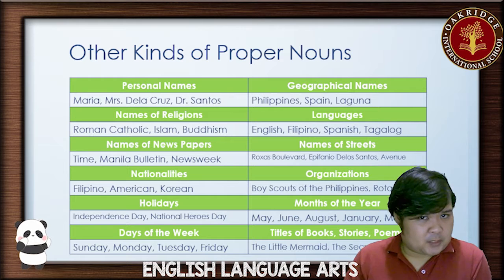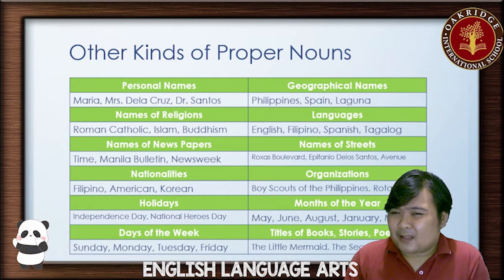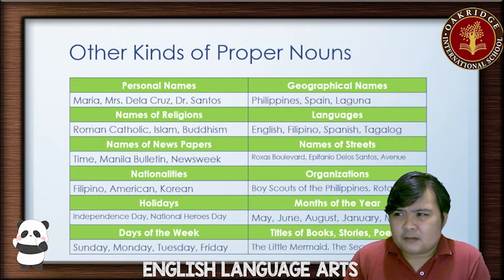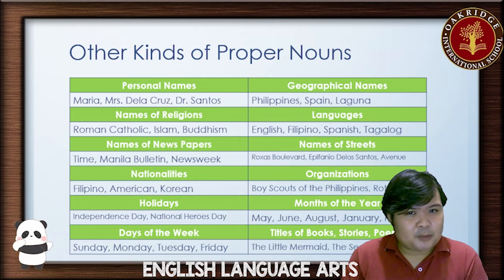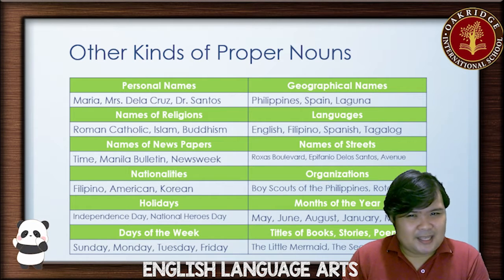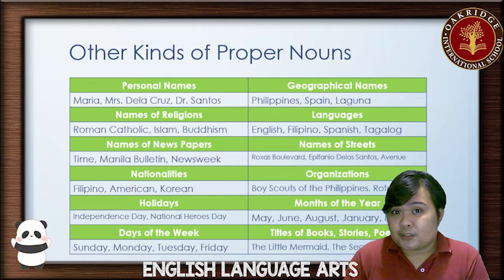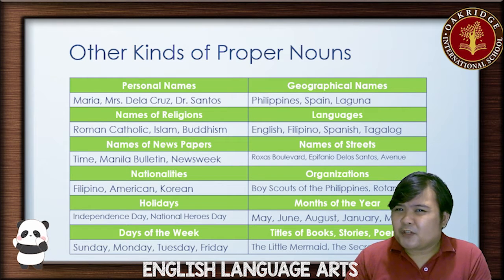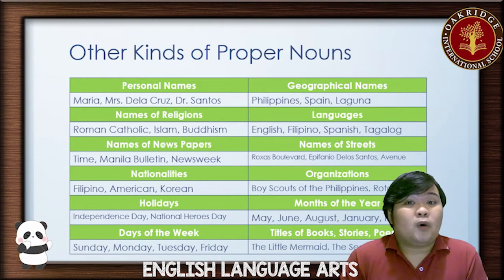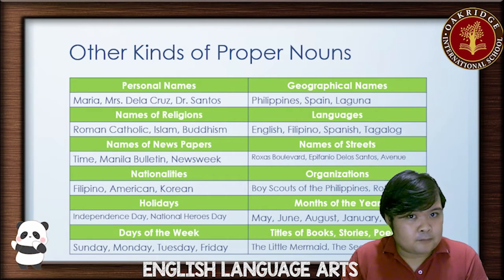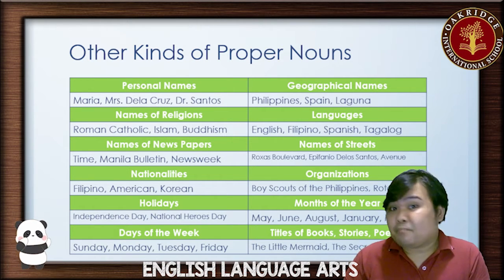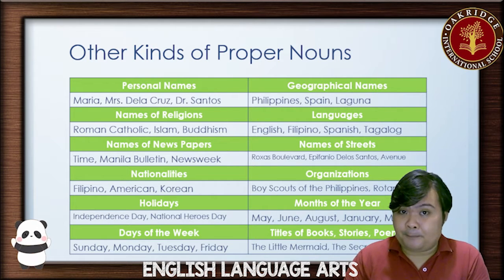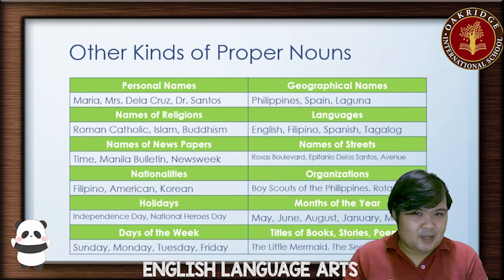Now, again, why are they important in the English language? The reason is that common nouns refer to names of things that are not specific. So, for example, if you'd like to refer to things or ideas or concepts or events or places or animals that are not specific, you use common nouns. But if you're referring to a specific thing, for example, I went to a country. Country there is a common noun. But if you'd like to be specific, I went to Spain. Now that is a proper noun. That's specific meaning. So these are the two important kinds of nouns.